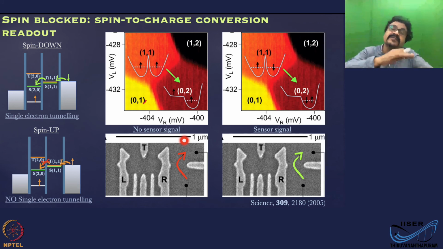The earlier one was actually for an LD qubit. This one is for an ST qubit. But in the earlier one also, you can read out if you have an ancillary or auxiliary dot, then with that dot you can form a singlet triplet state. There also you can use this spin to charge conversion by spin blockade technique. Okay, so this is how you read out the state.